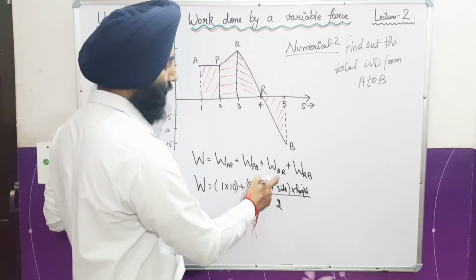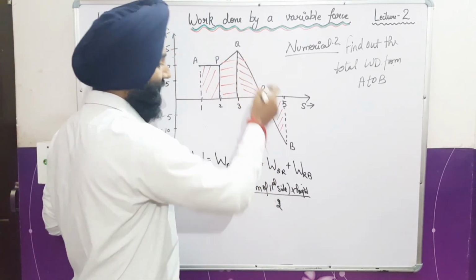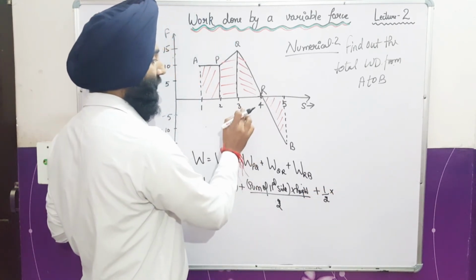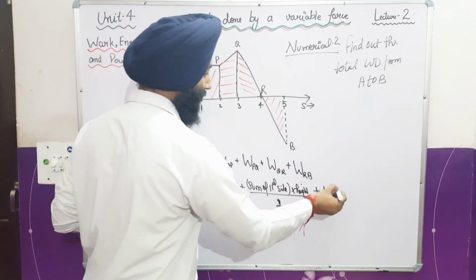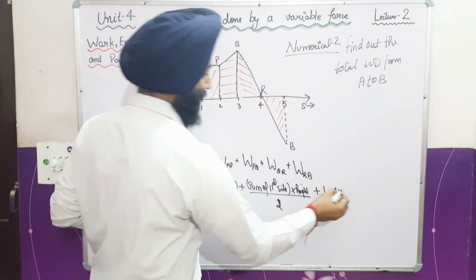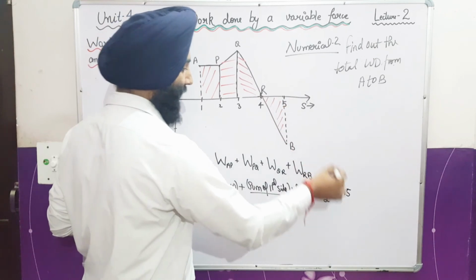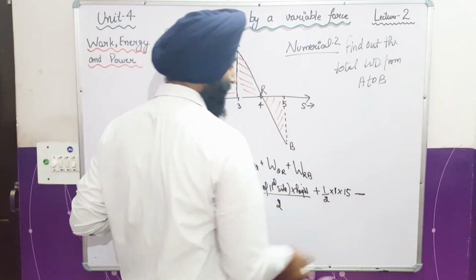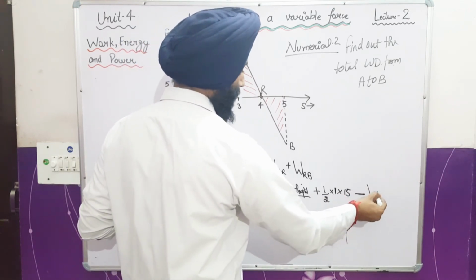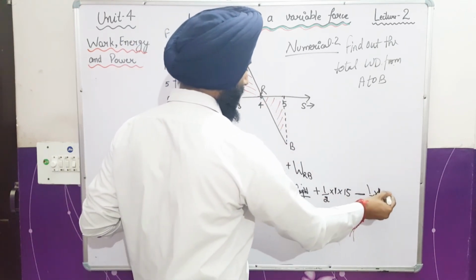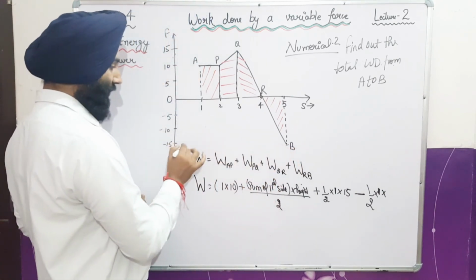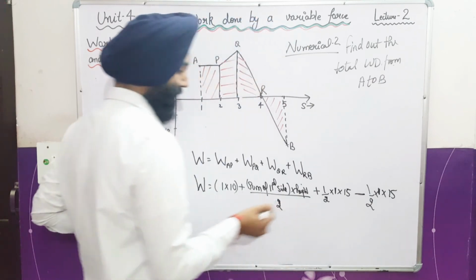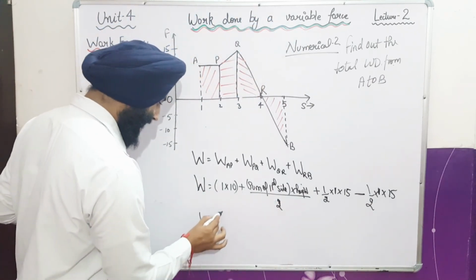So let's talk about the third, from Q to R. From Q to R, this is a type of triangle. We know the area of triangle is half, base into height. Base is from 3 to 4, that is 1, and height is 15. Again this is a type of triangle but this is on the negative axis. This is 0. Negative axis means negative work done, minus, right? So half, base is from 4 to 5 which is 1, and height here is 15 only. So minus 15. We already put the minus for the 15, right? So here it will become work done 10 plus.